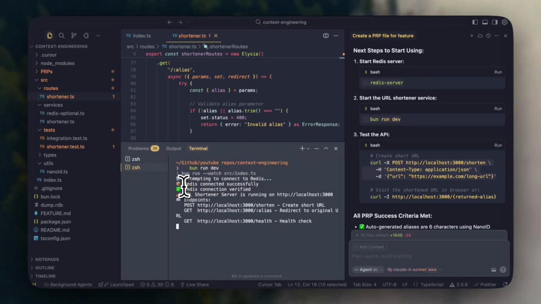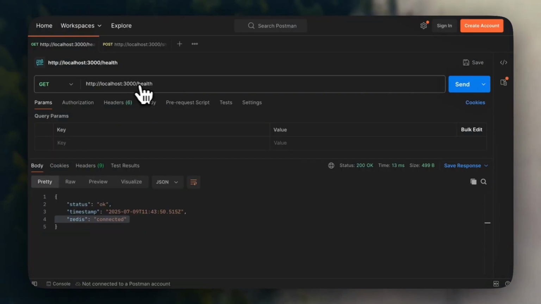Attempting to connect to Redis. Look at that, it even has some nice logs for showing you the connection to Redis, as well as all the endpoints that we can hit. So let me copy over all these endpoints to Postman so we can test this out. Okay, so we have the two URLs in Postman now.